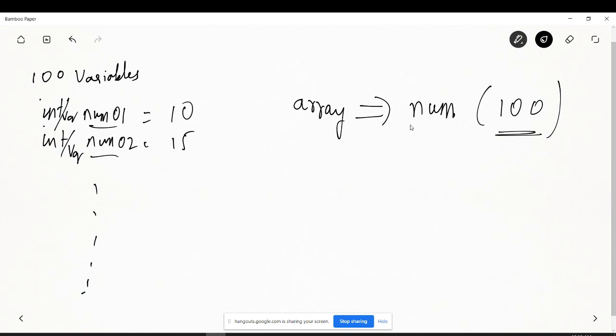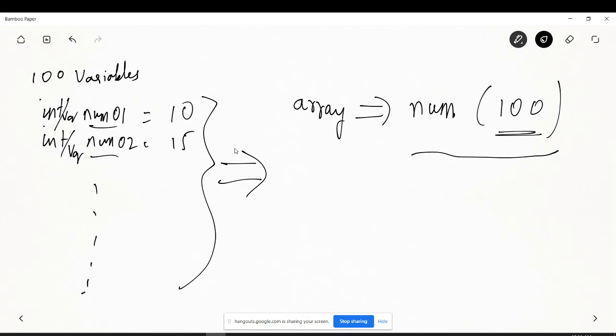So it will automatically create a collection of 100 numbers. If you are defining it as an integer, it will create a collection of type integer for the 100 elements. So the use is to make the program more concise, more meaningful to read, and easier to program, so we define an array.